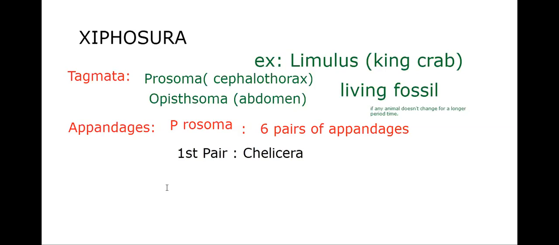Chelicera is singular, chelicerae plural. So the first pair of appendages are chelicerae.